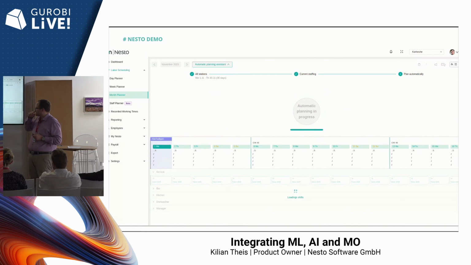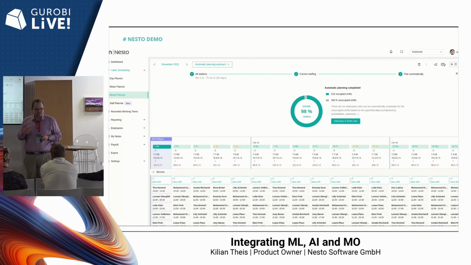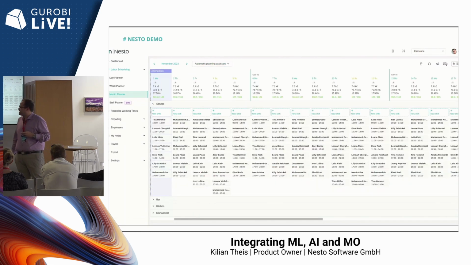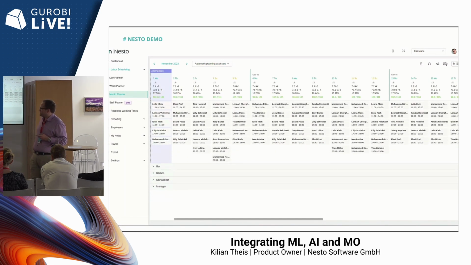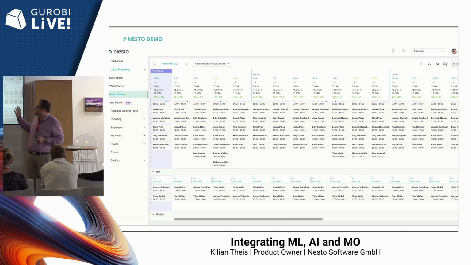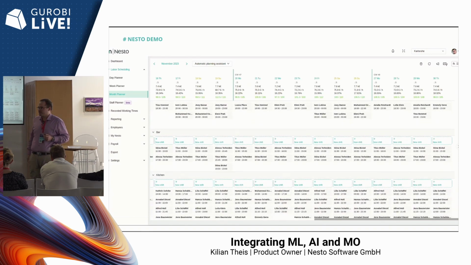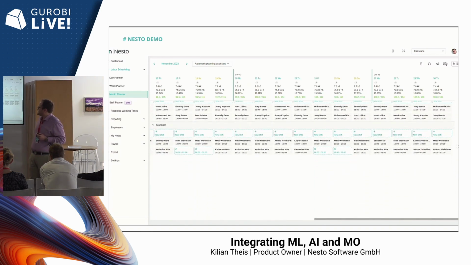So now the process has finished. And you can see the result here. In this example, for 98% of the shifts, we found an employee to work on them. Only 8 shifts are still unoccupied. This might have several reasons, and I will show you the reason in our example here. But let's just scroll through the example again. We just expand all the stations and scroll through it. And there was no cutting there. This is the real speed. It's about, as I said, half a minute to assign all these employees to the shifts.